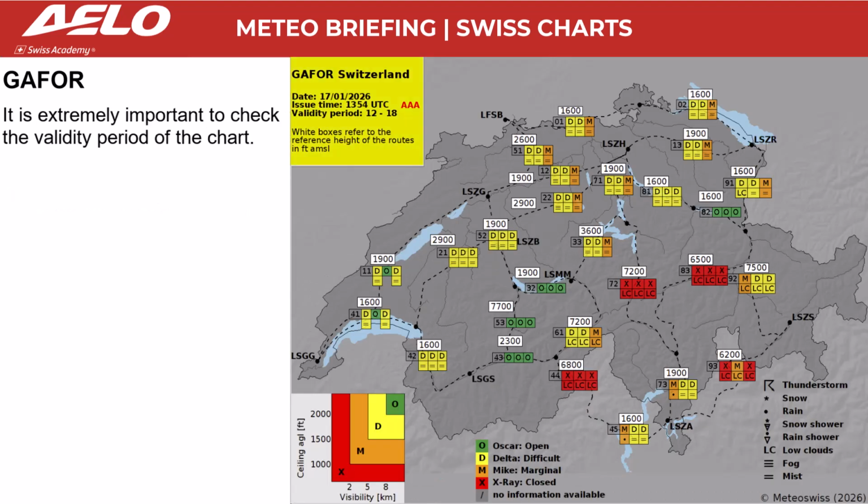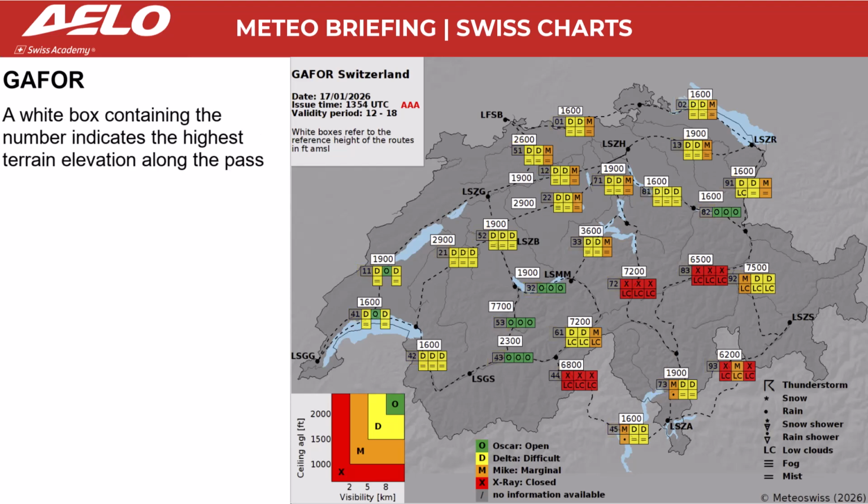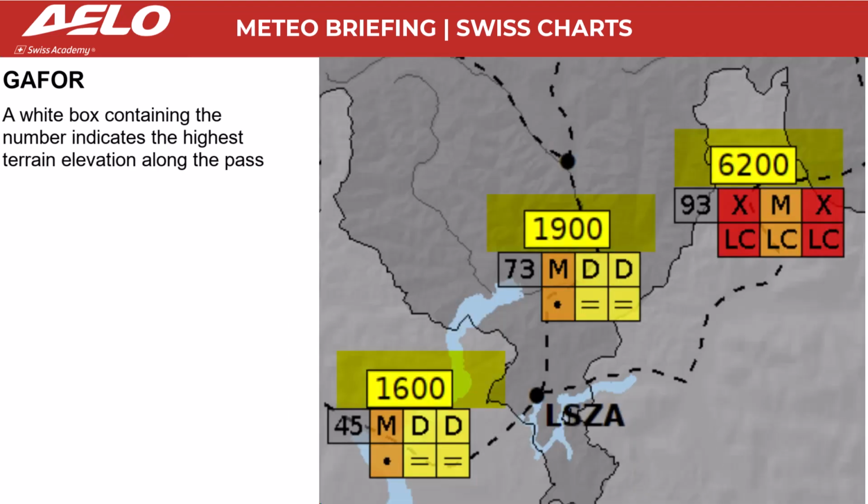It is extremely important to check the validity period of the chart. The most relevant mountain passes are assigned a number. The number identifies the route. A white box containing the number indicates the highest terrain elevation along the pass.